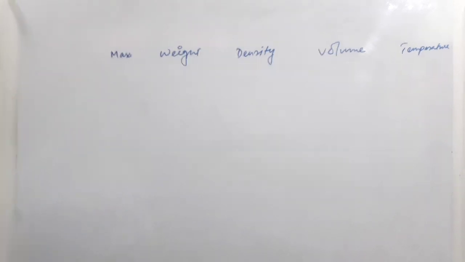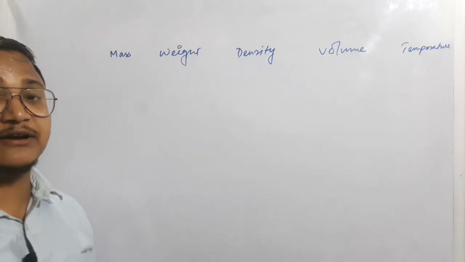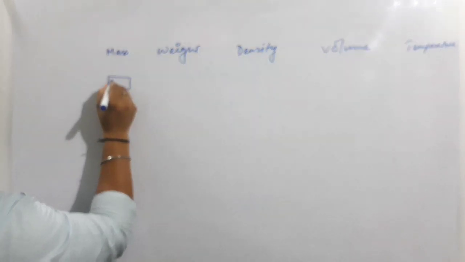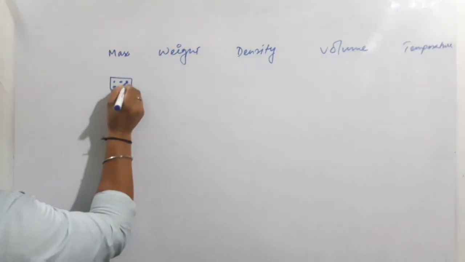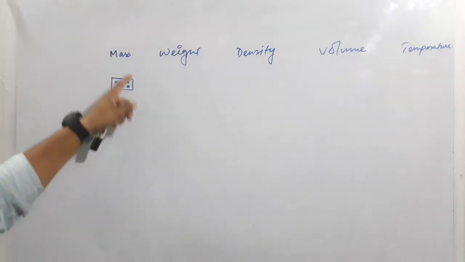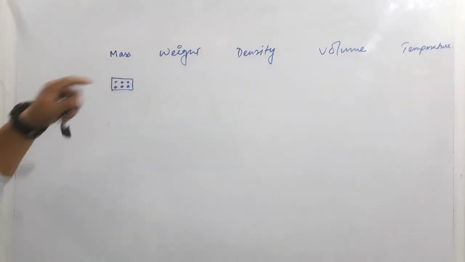Now if we look at mass, the mass of a substance is the amount of matter present in it. Suppose I say the mass of this box, what is the amount of matter? So 6 balls, right? So 6 balls will be the amount of matter present in this substance. So it will be its mass.